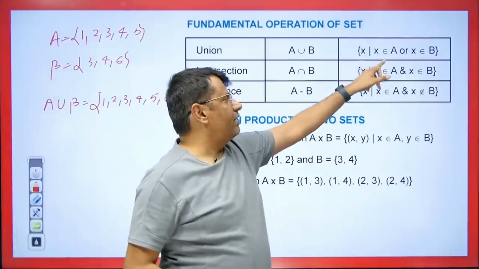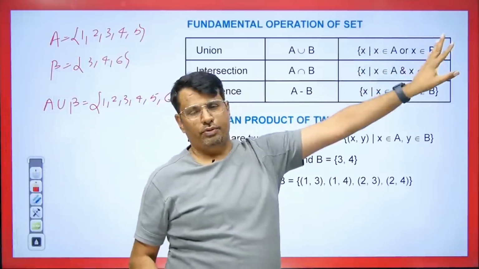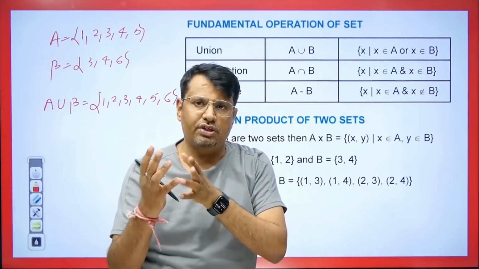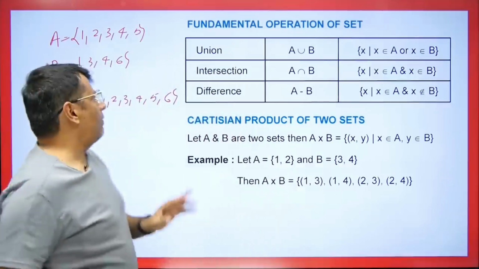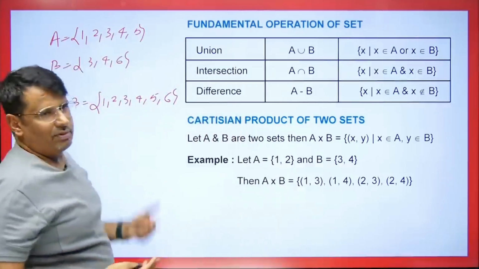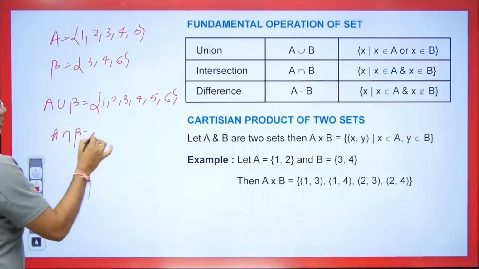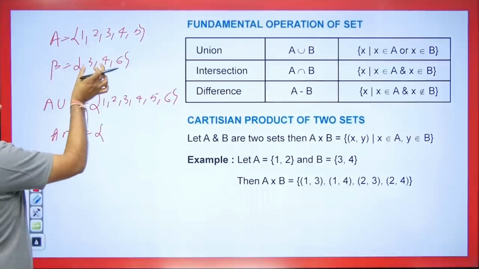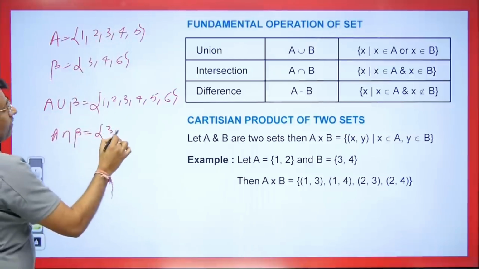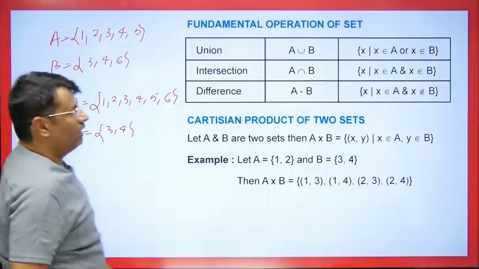What does union mean? It means an element such that X belongs to A or X belongs to B. Our element should either be in A or in B. Since they are common in both, we will write it only once. Clear? Now let's talk about intersection. So the intersection means the common elements in both. So students, what are the common elements? 3 and 4.